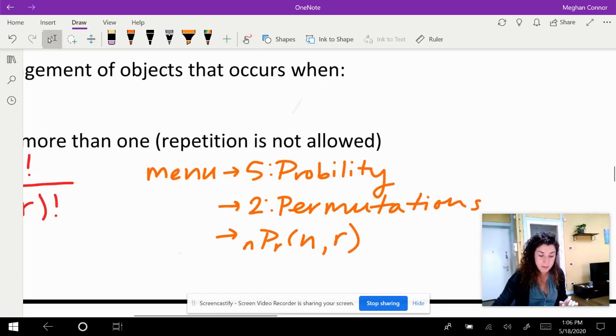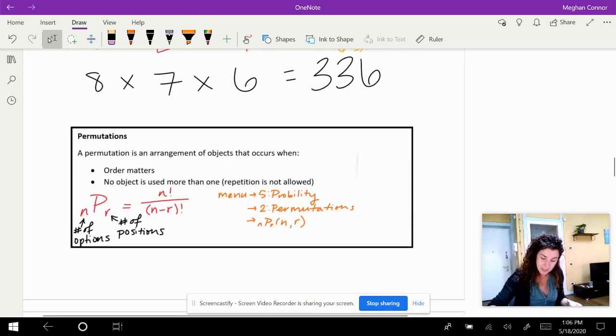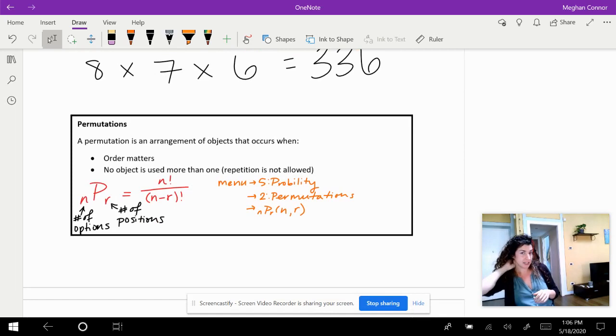So you can try it from our previous example up above. Try going into menu 5, 2, and then do 8, 3, and it will give you 336. Okay, so those are 2 different ways to calculate it. Because of how this year has gone, you will never have a test that is not a calculator test. So now you know how to use that.